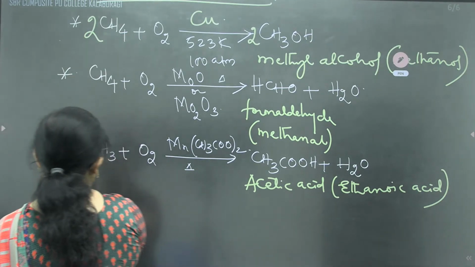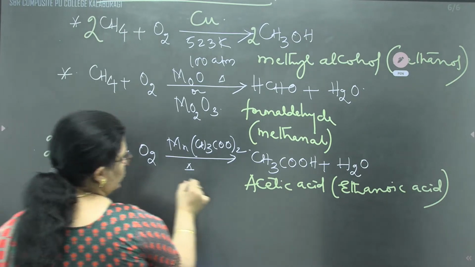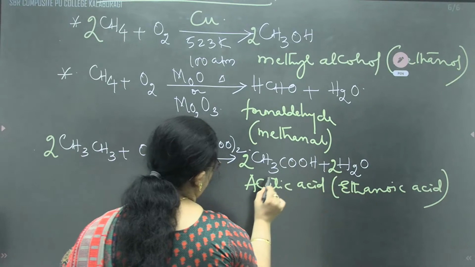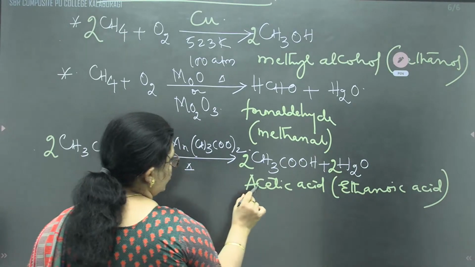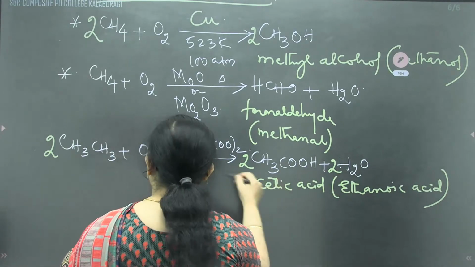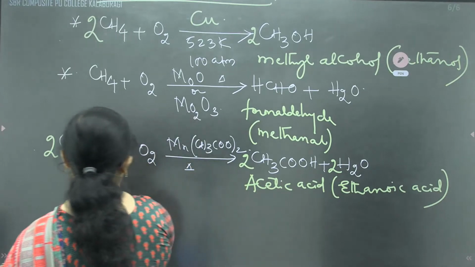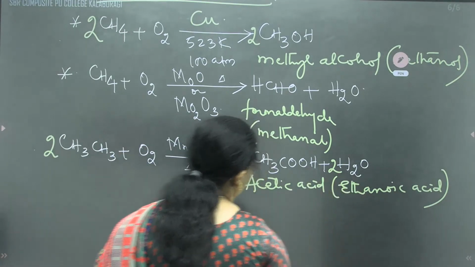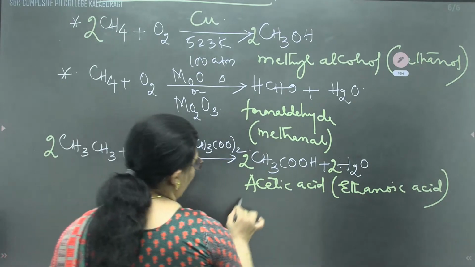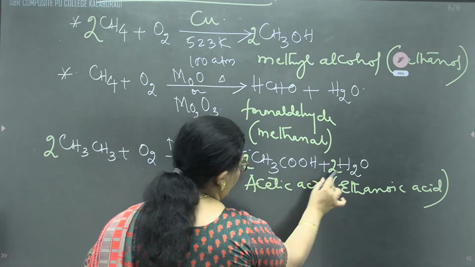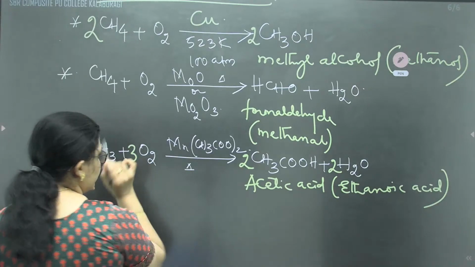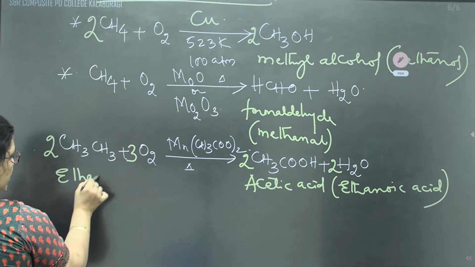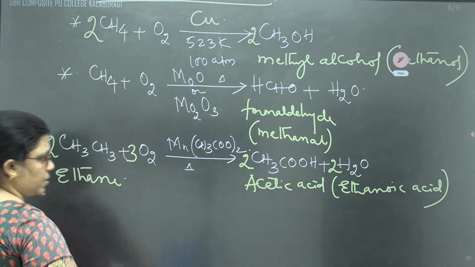If we take this as 2, this will also be 2. This will also be 2. Correct? So here we'll get it as 2. Oxygen, how many do we need? Carbon and hydrogen are also balanced. 6 2s are 12, 12. 4, 4 2s are 8, 8 plus 4 will be 12. Only oxygen has to be balanced. 2 2s are 4, 4 plus 2 is 6. This I'll take as 3. Correct? Ethane is converted into what, children? Acetic acid. How many carbon atoms are there?